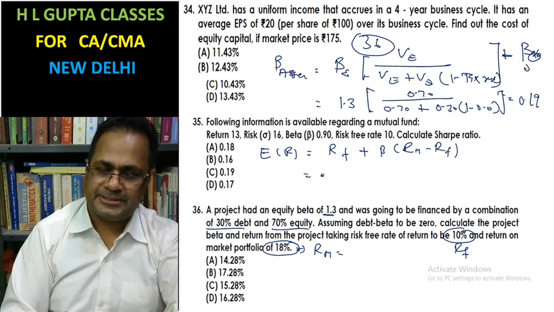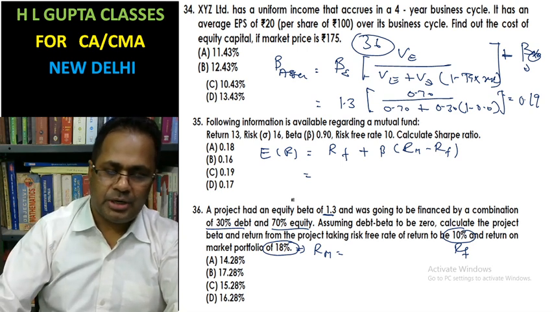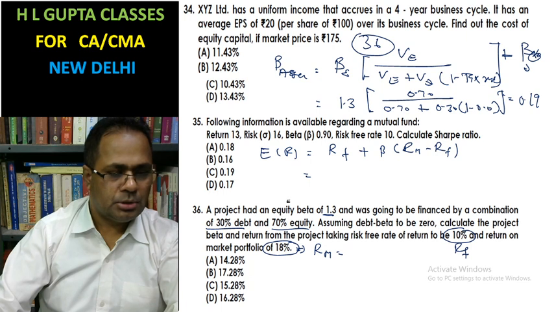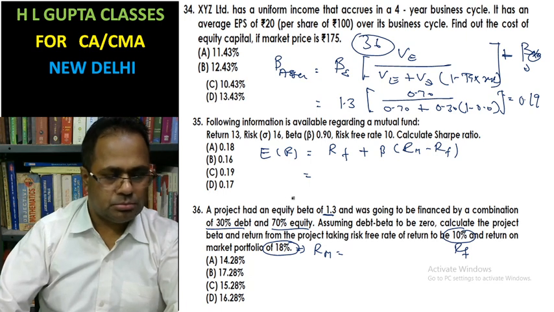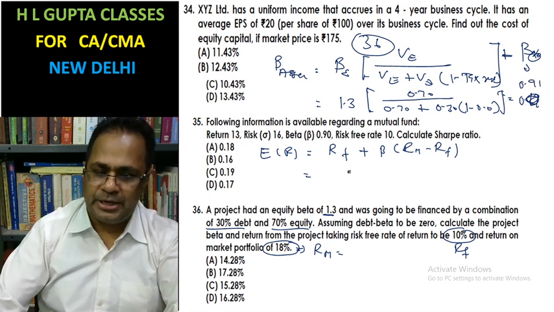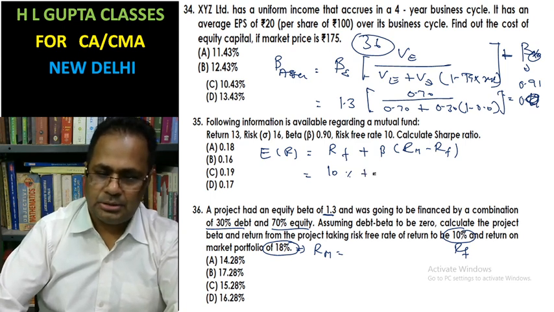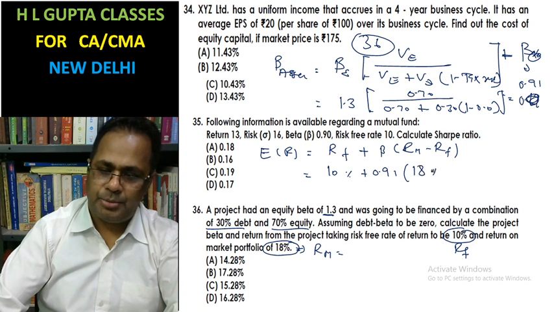That is 10% plus 0.91 times (18% minus 10%).